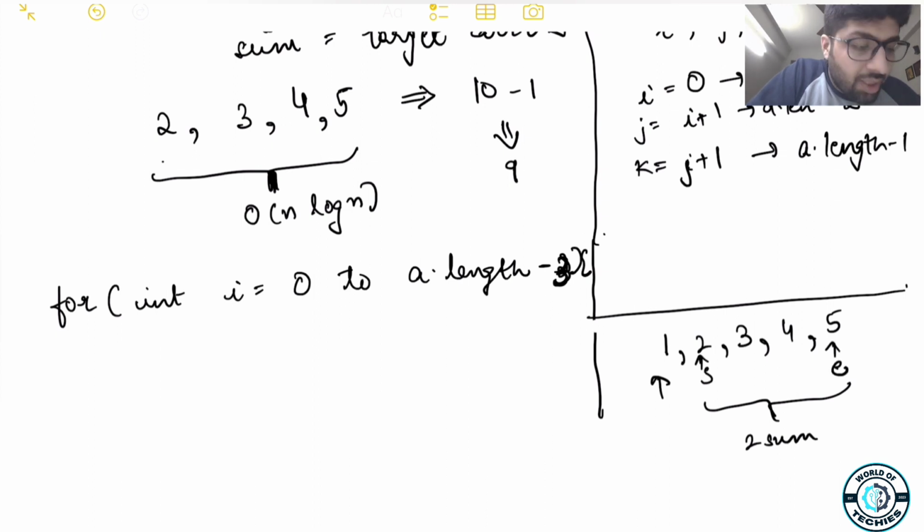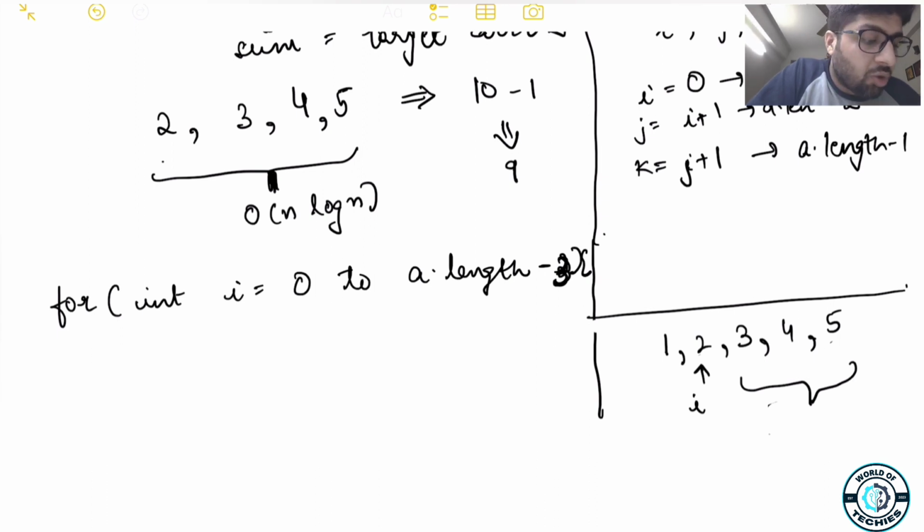Now because I don't have any solution in this iteration, I'll again move my I by 1. So in the next iteration my I will move here. Now I'll be running the two sum solution on these three elements of the array. So I cannot have a static value for start and end. The start and end also need to adjust. In fact, end will still be the same, because end is always the end of the array, but my start is always something that is changing.